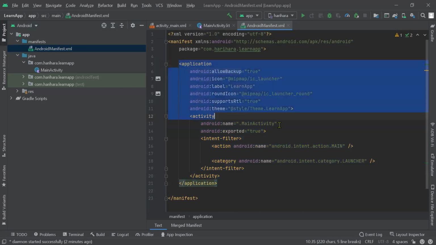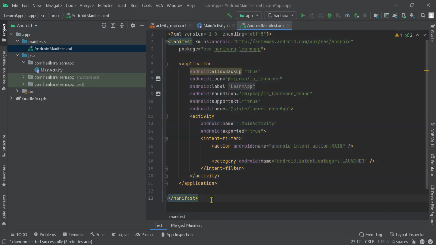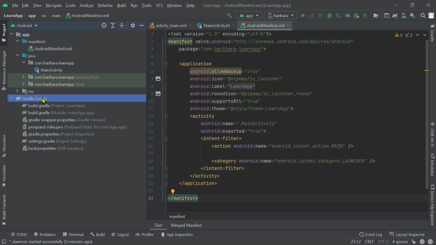And thereafter, this is the start within the application, and all of the parts come under the manifest. That's called the manifest. So this is the file which is processed by our Gradle. Like, let me show you all that. So this is the Gradle script. Basically, it's a bridge. It's just like a bridge: if you want to go from one end to the other end, you have to use that bridge. So this is a Gradle bridge, just named Gradle, and it's considered a bridge to develop our application.